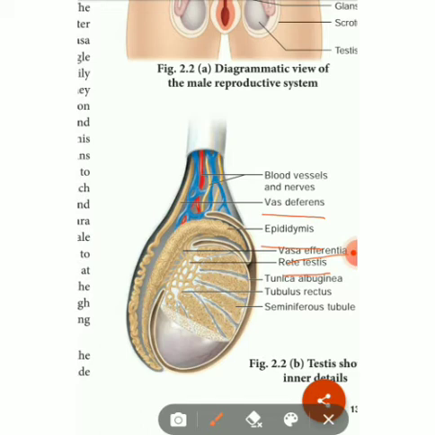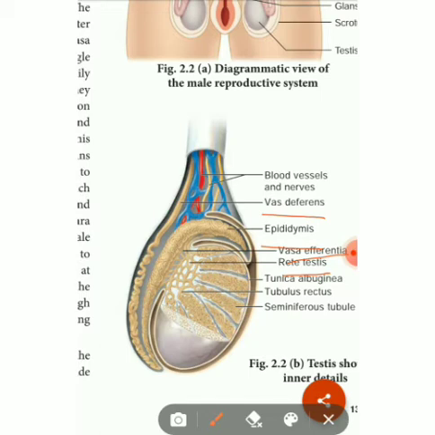In the epididymis region is a single highly coiled tubule that temporarily stores the spermatozoa. The spermatozoa produced in the seminiferous tubules then enter the rete testis, then enter the vasa efferentia. Next they enter the epididymis, where they are temporarily stored.